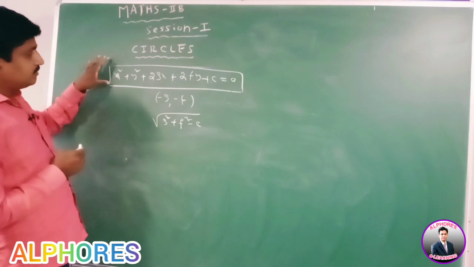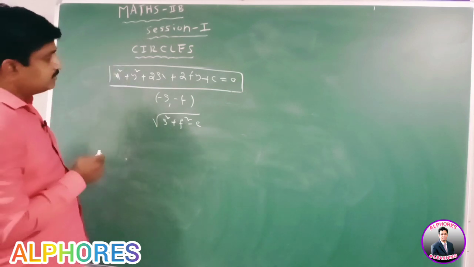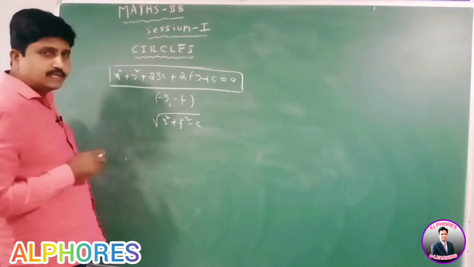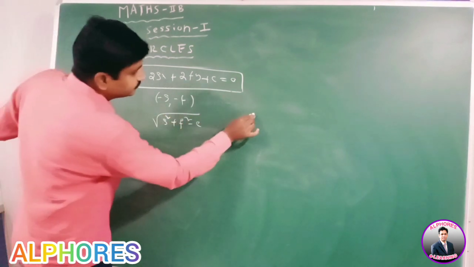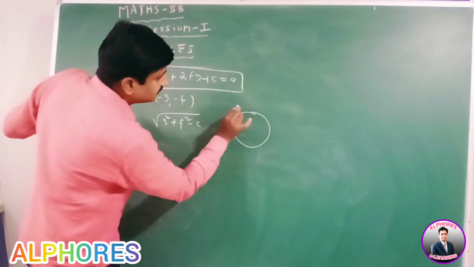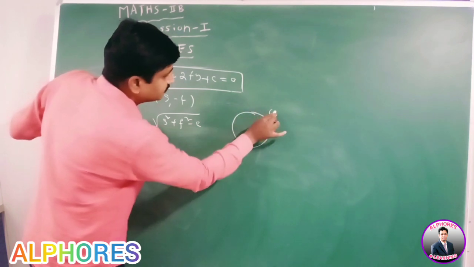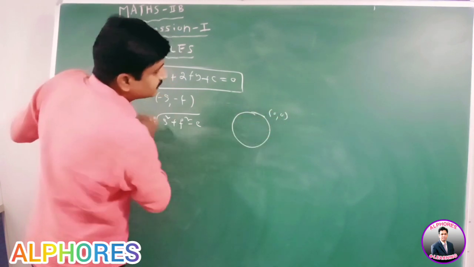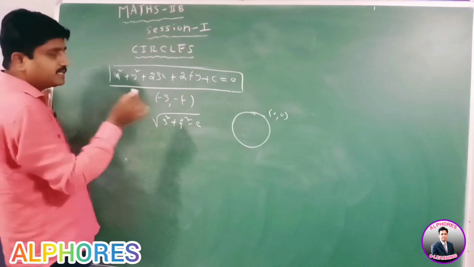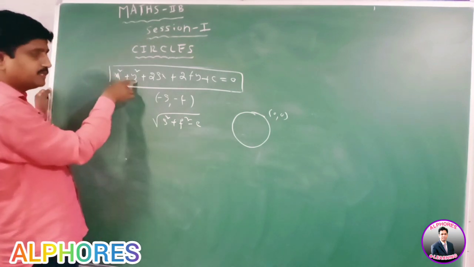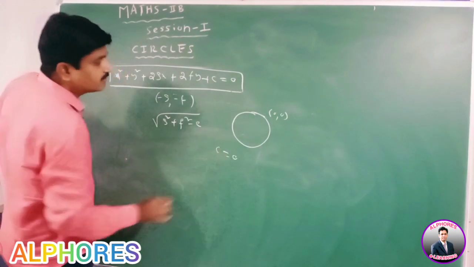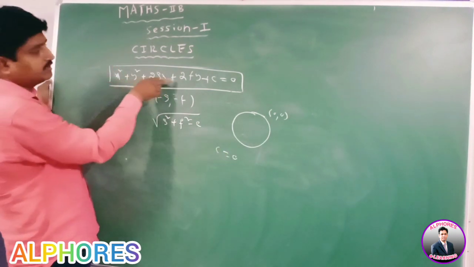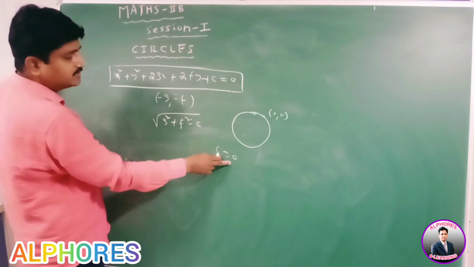Here, if the circle is passing through origin, it means in place of x comma y substitute 0 comma 0, we have c equal to 0. Therefore c equal to 0.